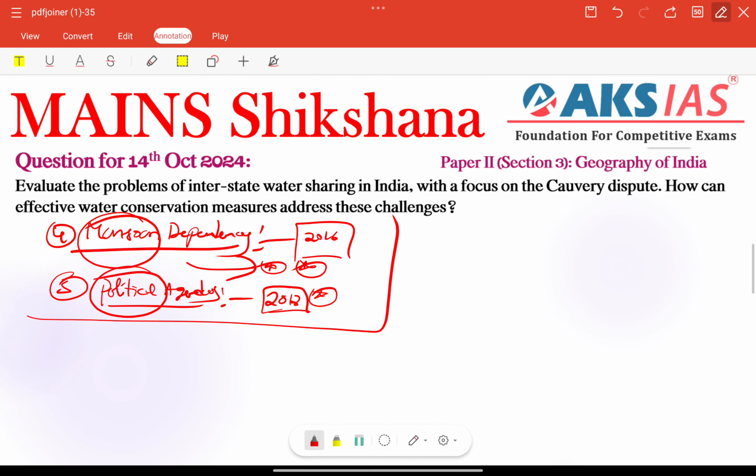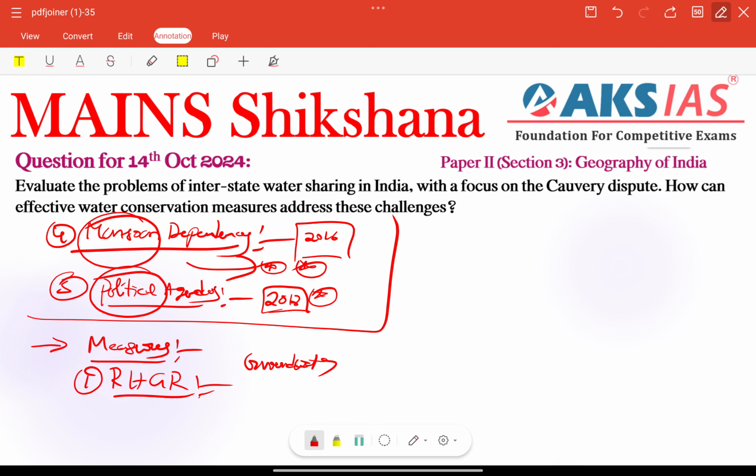After completing the challenges, we can give some water conservation measures to address these challenges, right? Very important here: rainwater harvesting and groundwater recharge. Promoting rainwater harvesting can reduce dependency on river waters by ensuring groundwater is replenished, right? So we are replenishing or strengthening our groundwater. That is very important.